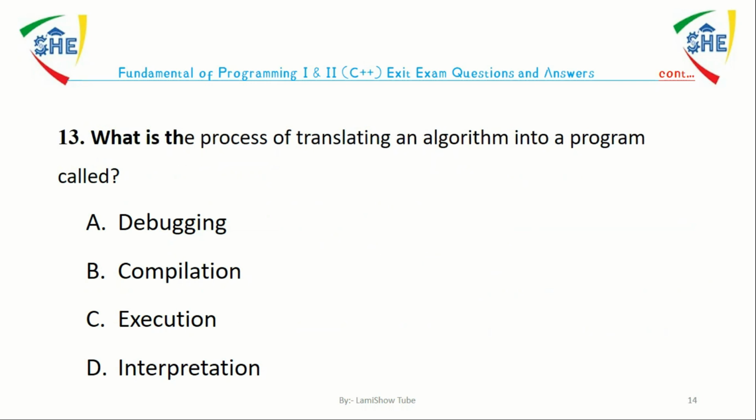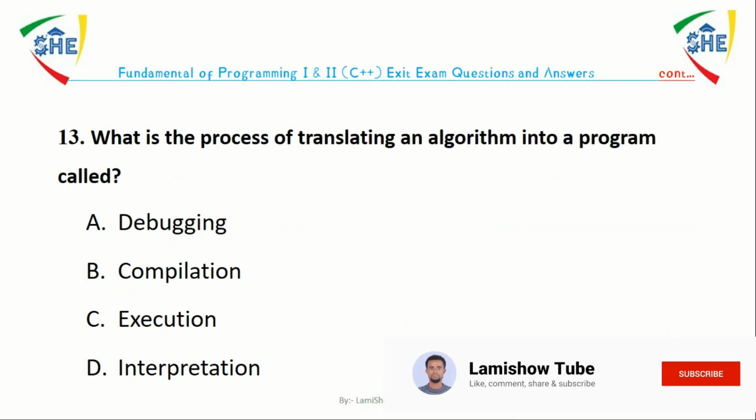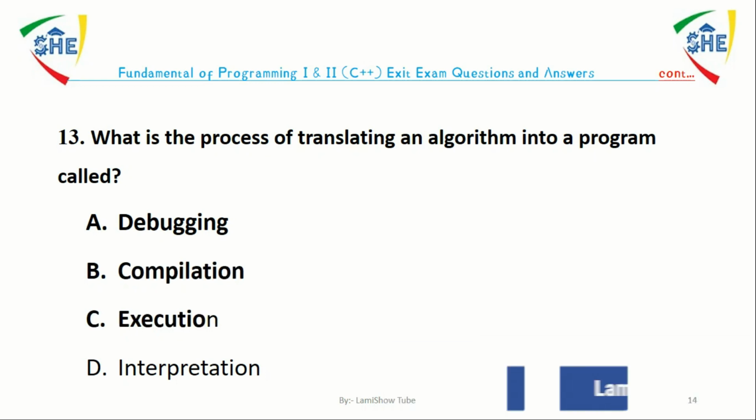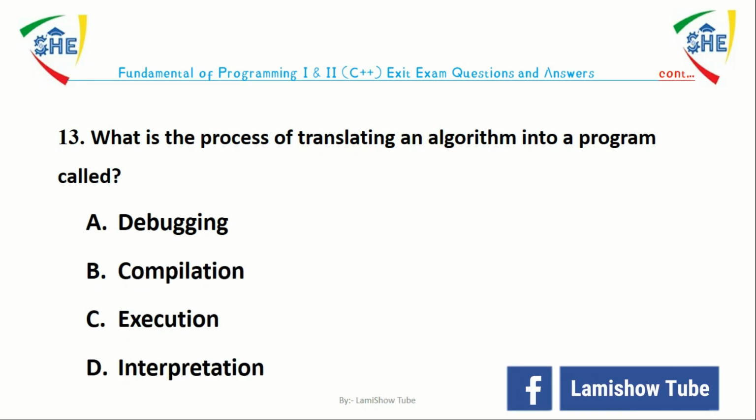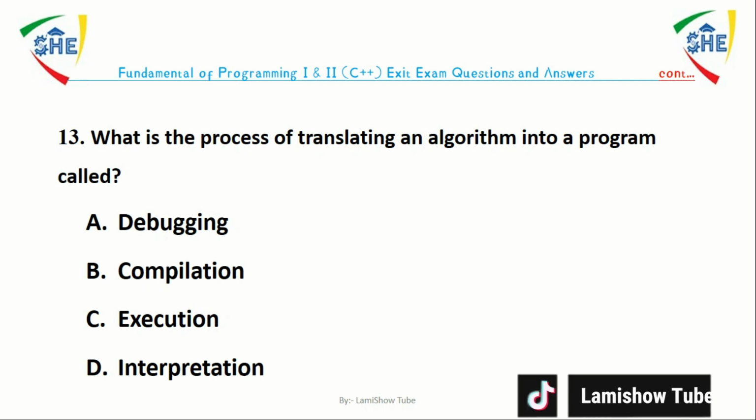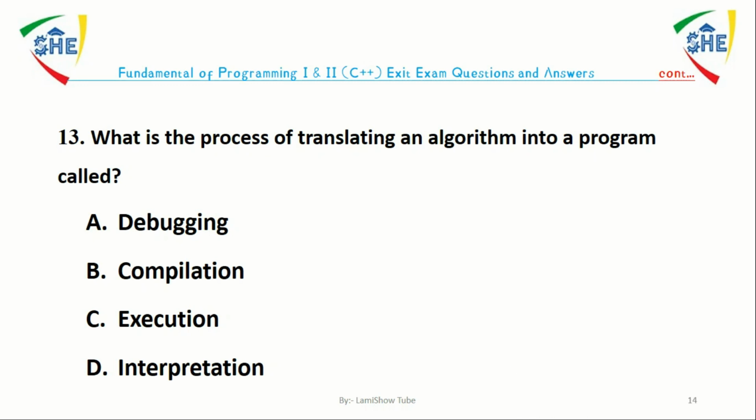Question number 13. What is the process of translating an algorithm into program called? A. Debugging. B. Compilation. C. Execution. D. Interpretation. The answer is B. The process of translating an algorithm into a program is called compilation.